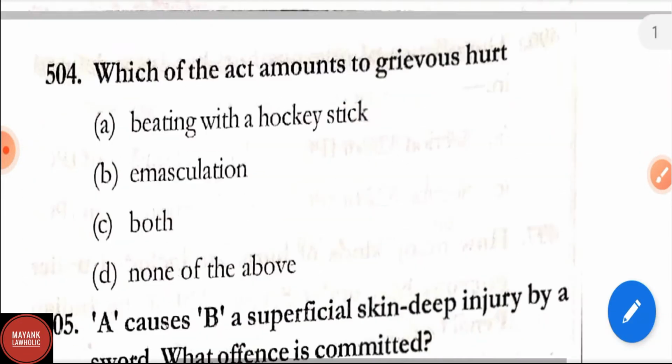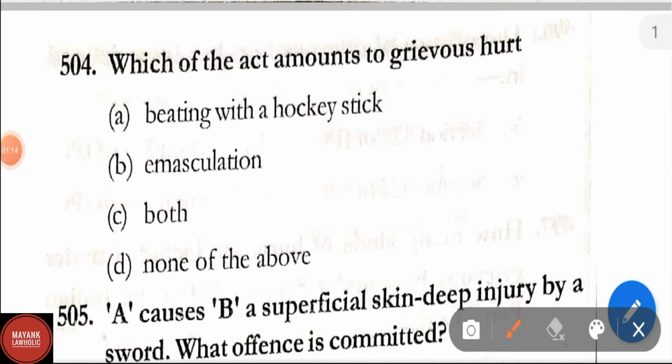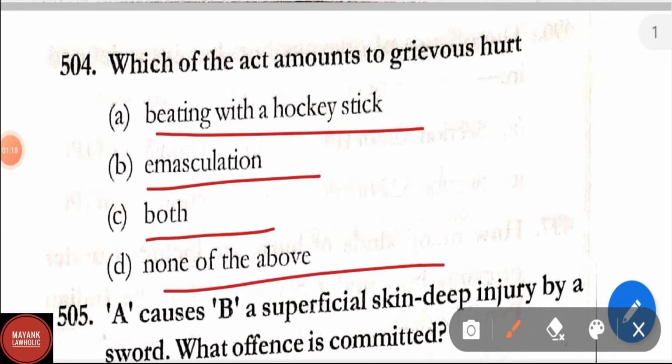Question number 504. Which of the acts amounts to grievous hurt? Options are option A, beating with a hockey stick, option B, emasculation, both, none of the above. Correct answer is option B, that is emasculation.